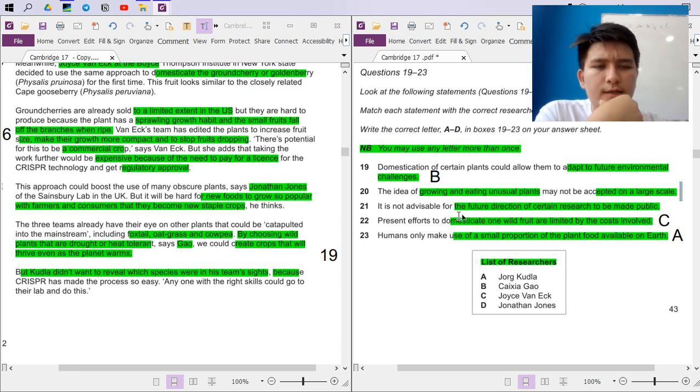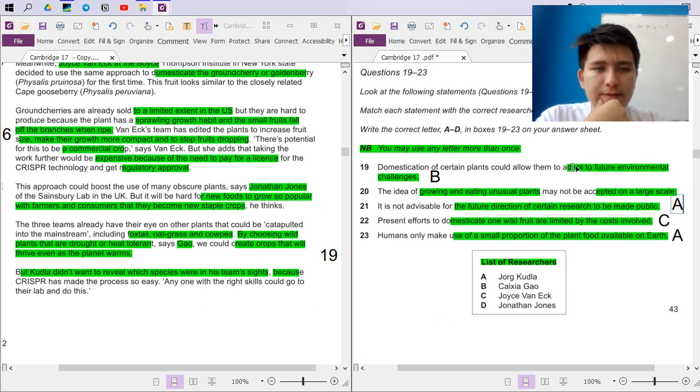The three teams already have their eyes on other plants that could be put into the mainstream by choosing plants that are drought or heat tolerant. We could create crops that will thrive. But also here, 21A, I think, right? A, because it's not advisable for the future direction of certain research to be made public. Yeah, that's what he's saying.